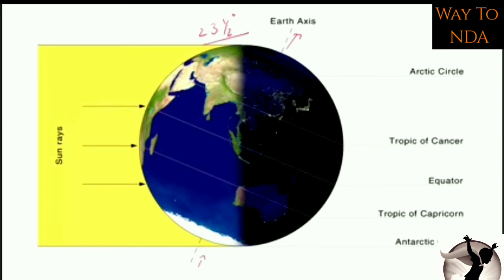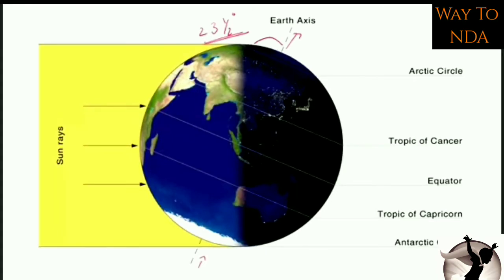This axis is tilted at 23 and a half degrees, and that's why the earth has a tilted axis. Here you can see the Tropic of Cancer, the equator and the Tropic of Capricorn. Now you can see the equator is dividing the earth into 2 equal parts.